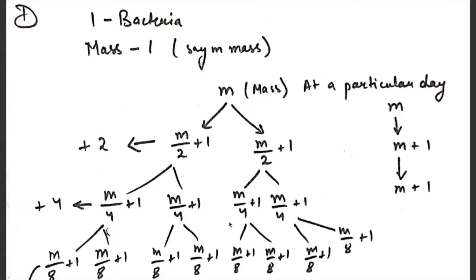This is our question, and we are given some n as a mass, and we have to compute whether it will be possible for bacteria to be of the same mass as the given n or not. If it is possible for bacteria to be of the same mass as n, then what is the minimum number of days required to achieve that mass? That is what we have to calculate.